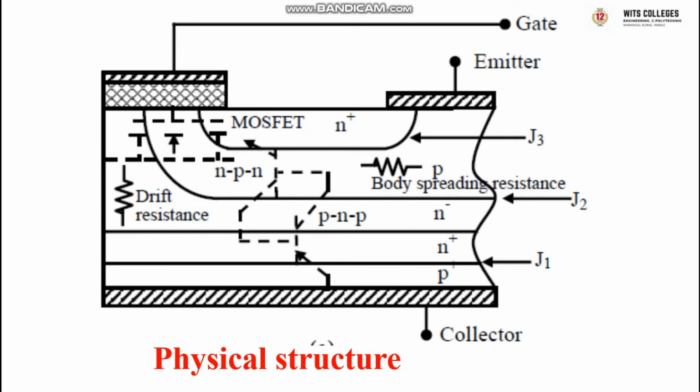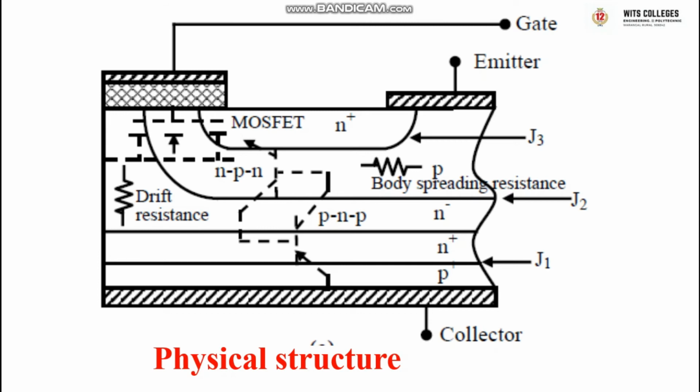An N channel IGBT turns on when the collector is at a positive potential with respect to the emitter and gate. A positive collector potential alone doesn't mean it turns on; it also needs a sufficient positive gate potential, that is known as the threshold voltage. When the gate emitter voltage exceeds the threshold voltage, then the N channel IGBT gets into the on position.